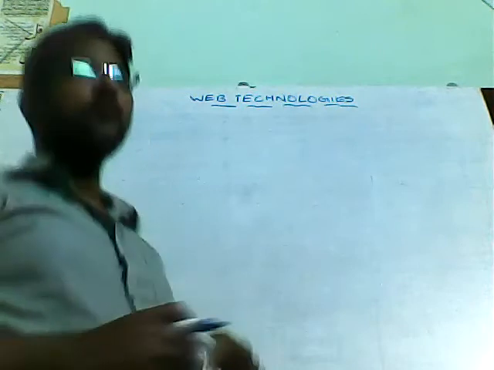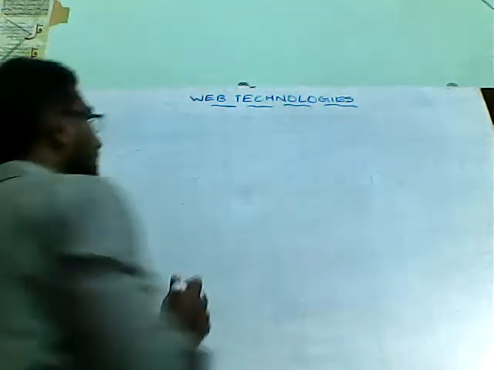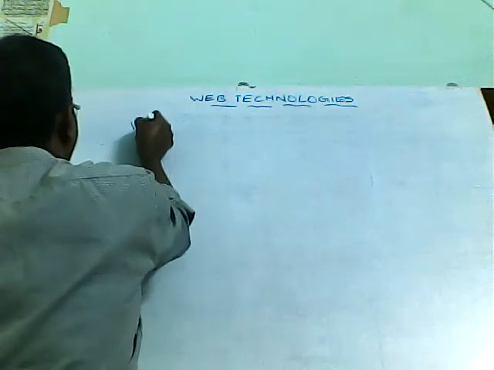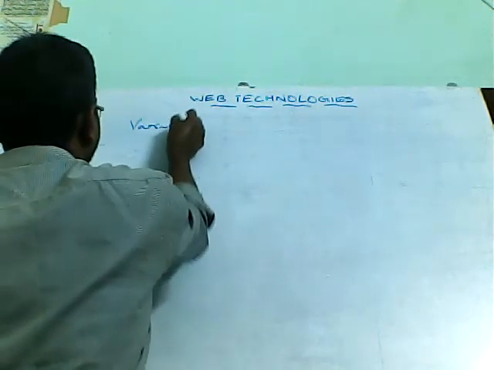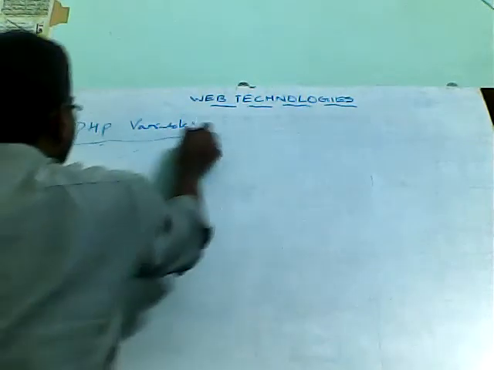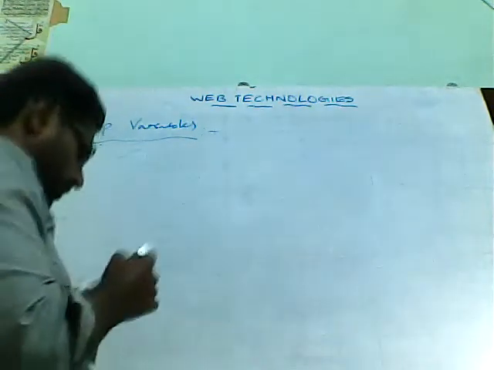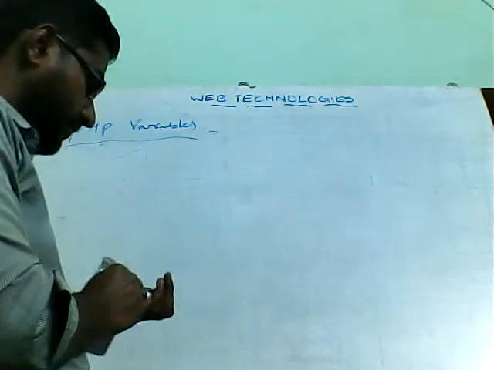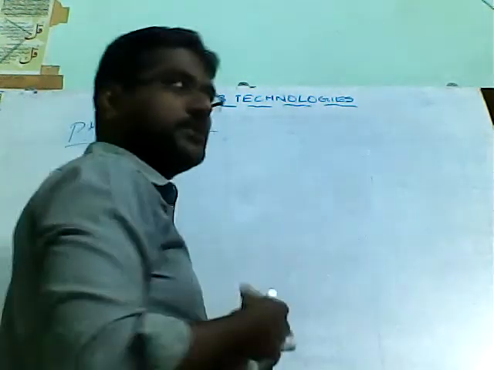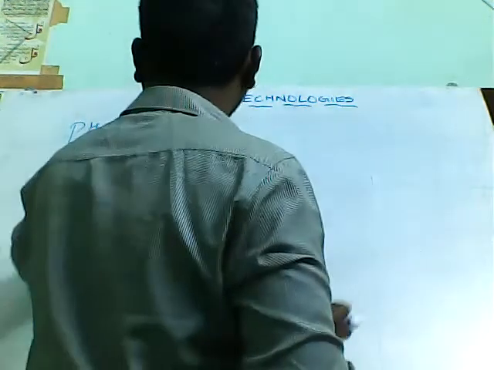Then after that we have one more concept available in PHP, that is variables. If you want to declare any variable in PHP, how do you declare it? What are the rules and regulations we need to follow? That we will discuss now.